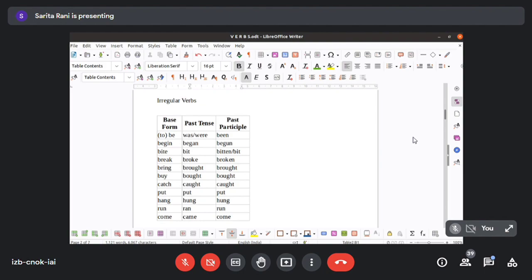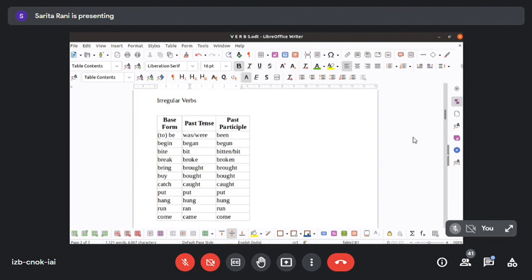Clear? Now see here. Begin, began, begun. All the three are different. Next, bite, bit, bitten. All the three are different. Break, broke, broken. All the three are different. Okay. That's the reason they're called irregular verbs. Now see here in this case what has happened. Each column is different from the other. Clear? Begin is different from began. Began is different from begun.